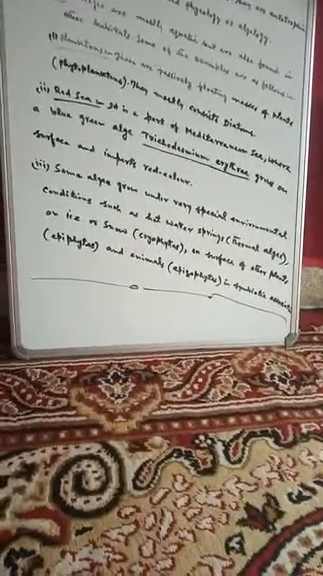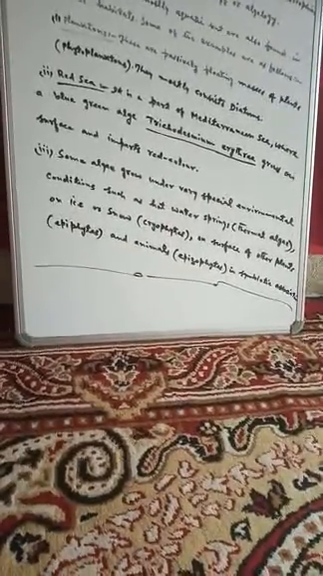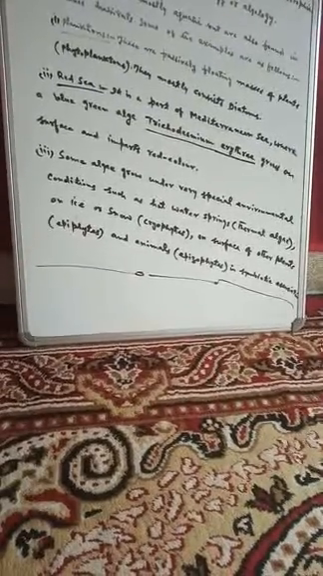Number third is that some algae grow under very special environmental conditions. Besides aquatic forms, some algae grow under very special environmental conditions, such as they can also be found in hot water springs. When the algae are found in hot water springs, they are called thermal algae. They can also be found on ice or snow. The algae which are found on ice or snow are called cryophytes.